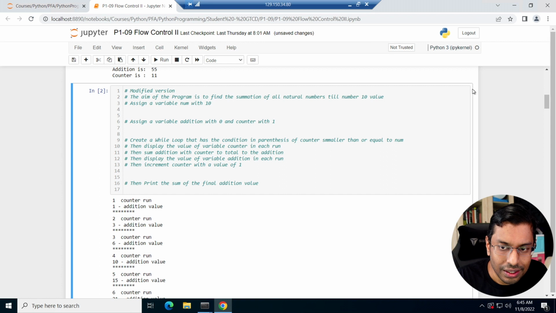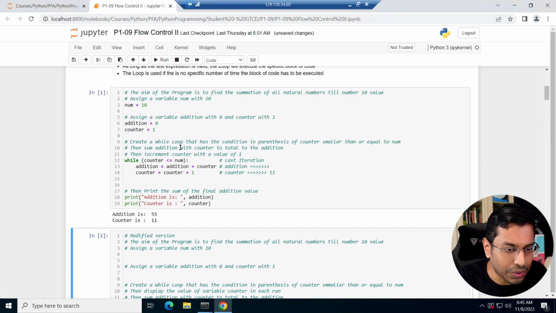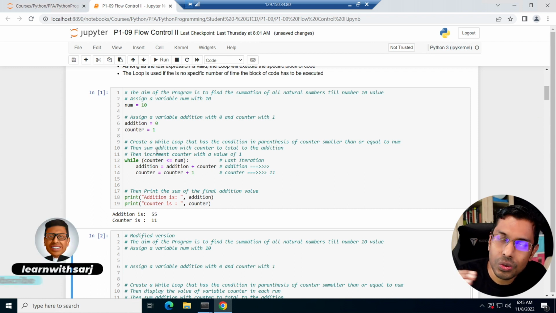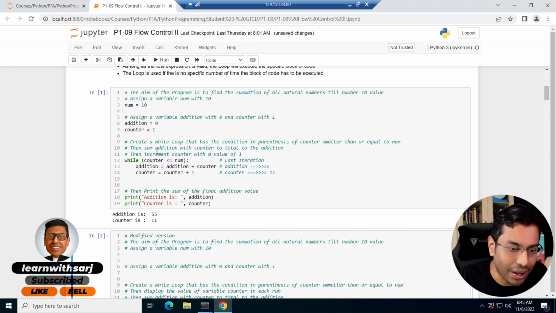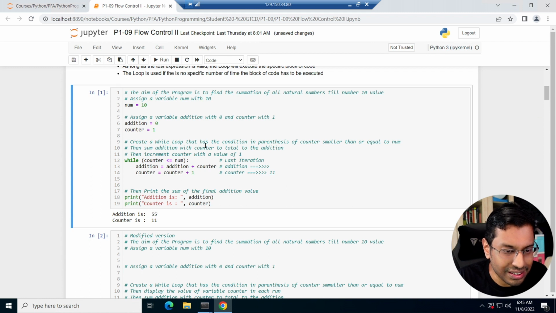You can see that my final addition value, when I keep adding counter to it, when it's 1, when it's 2, I add 2, then I keep adding every increment of counter, 3, 4, 5, and all the way up, addition plus counter, addition plus counter, addition plus counter. I get a total value of 55. This is how it is mathematically. That's what's happening behind the scenes, right?